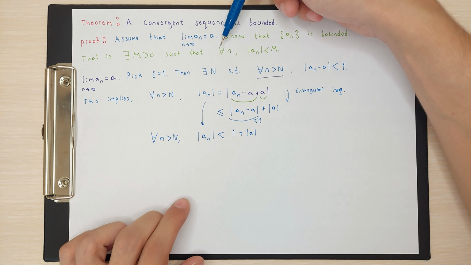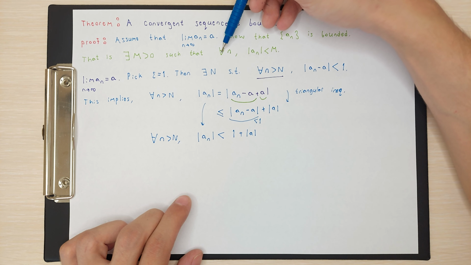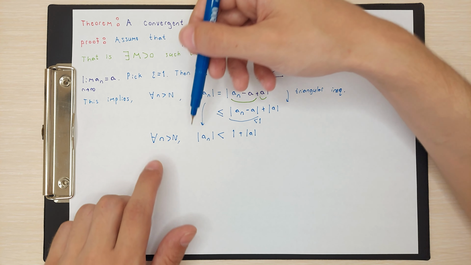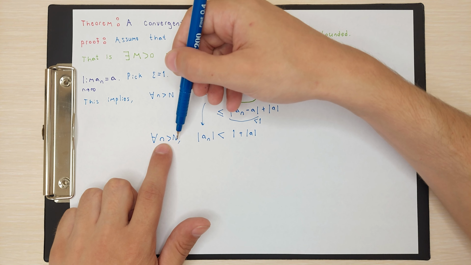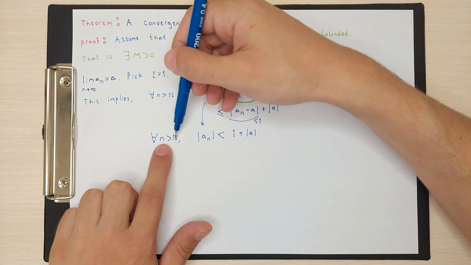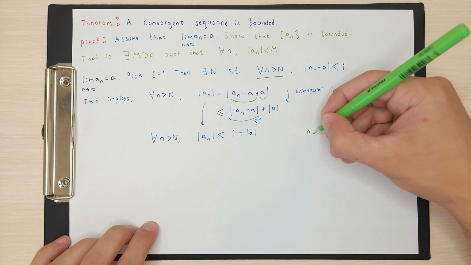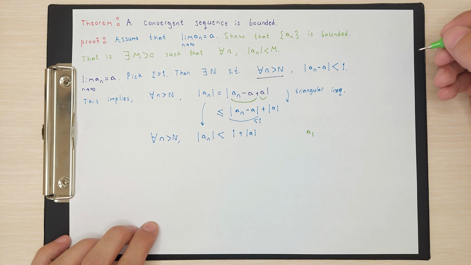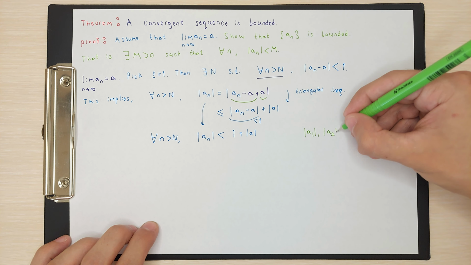But this definition says that you need to prove that absolute value of an must be less than something for all n values. But we proved that only for when n is greater than big N. Consider the sequence. Our sequence has the first term. So what about the absolute value of our first term? What about the absolute value of our second term?